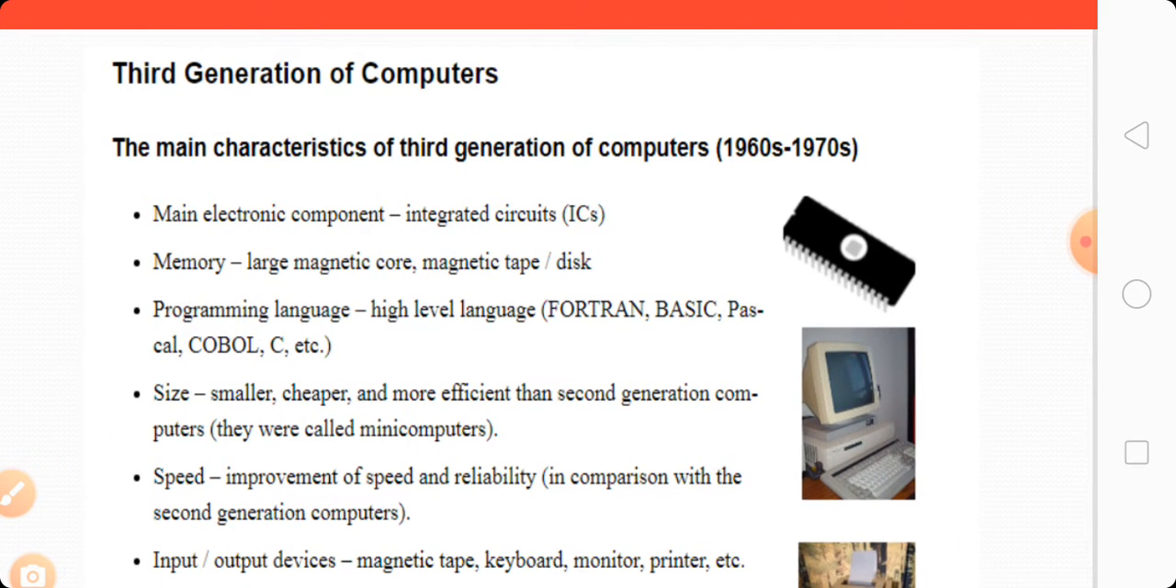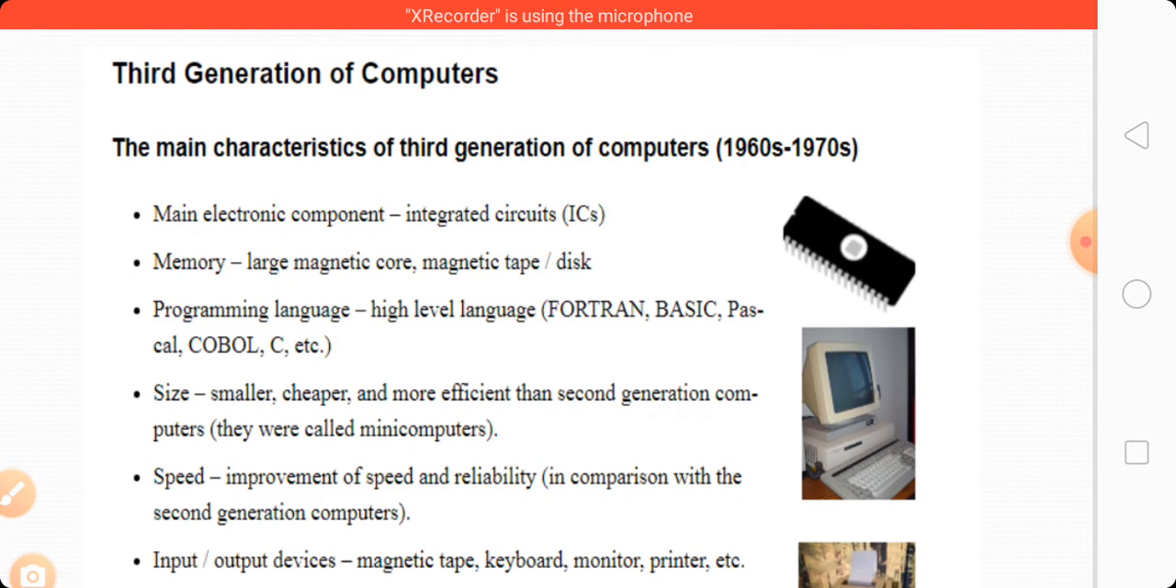Memory: we use here large magnetic core and magnetic tape or disk. Programming language: we use here high level languages, that is Fortran, Basic, Pascal, COBOL, etc. In the second generation of computer, we used assembly language. But in the third generation, we use high level languages like Fortran, Basic, COBOL, Pascal, and C, etc.